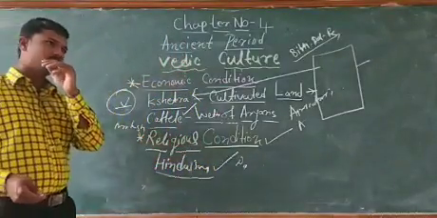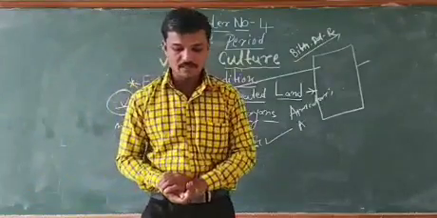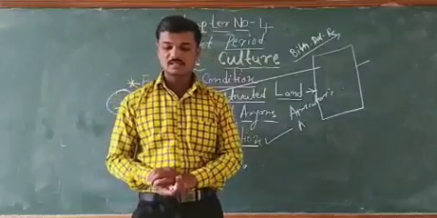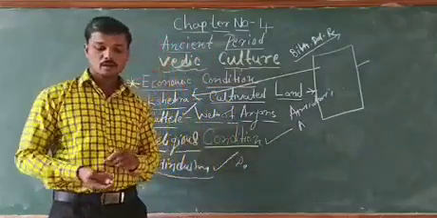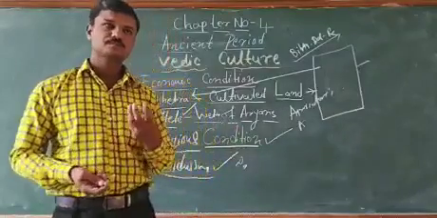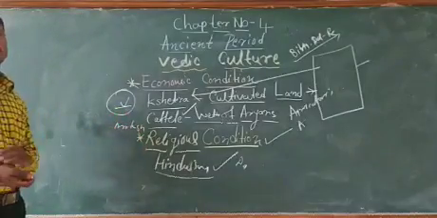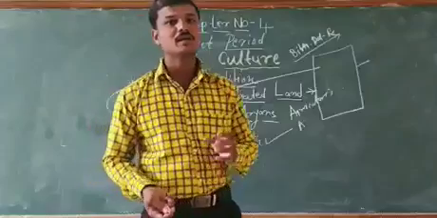Here there are also many sacred books of Hinduism, for example the Vedas, Upanishads, Puranas, Smritis. These are considered sacred, holy books of our Hinduism. Ramayana and Mahabharata also have much importance in our Hindu religion. So this is the religious condition of our Vedic culture.